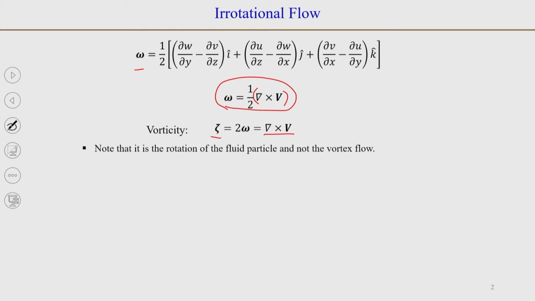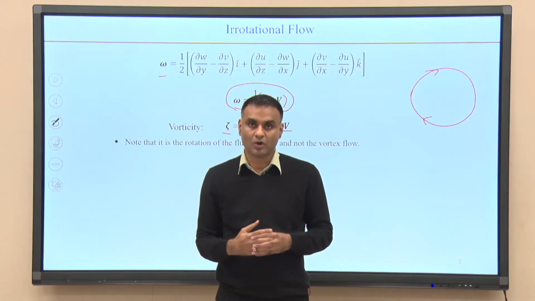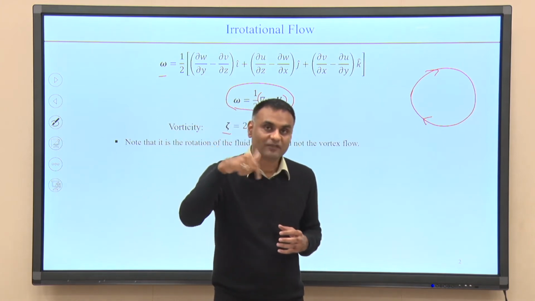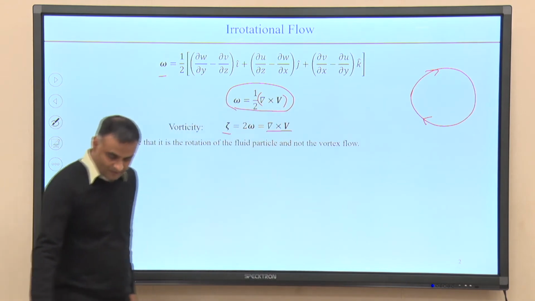Now, just to remind ourselves, when we talk about rotation, say if you have a flow field which is a vortex flow field, the rotation is not talking about the streamlines which are circular in nature, or the vortex or recirculation in the flow. What rotation here means is the rotation of the fluid particle itself. So, when can that happen?